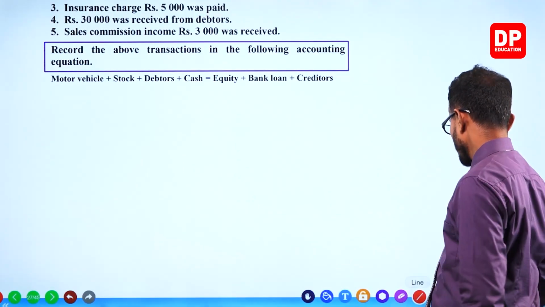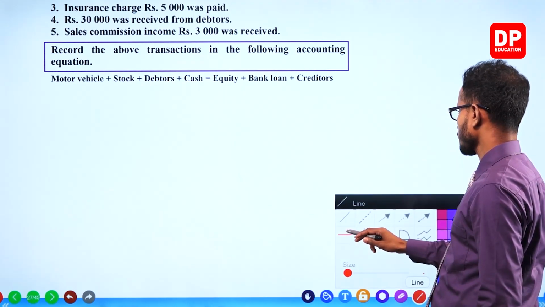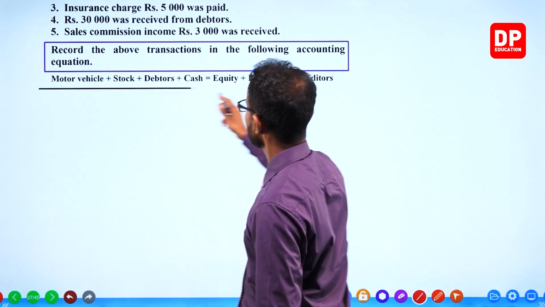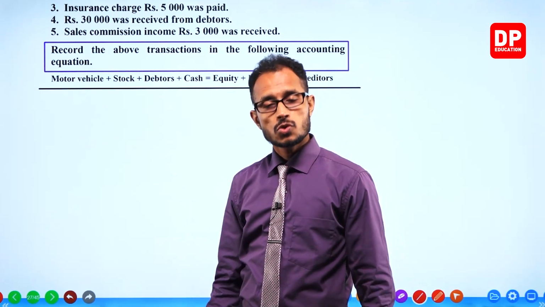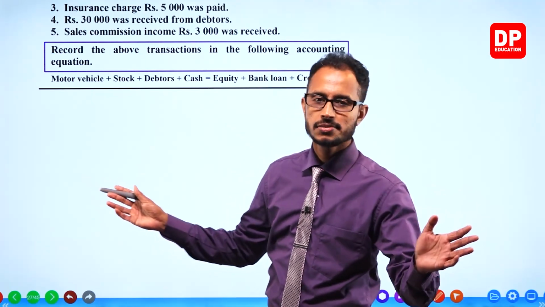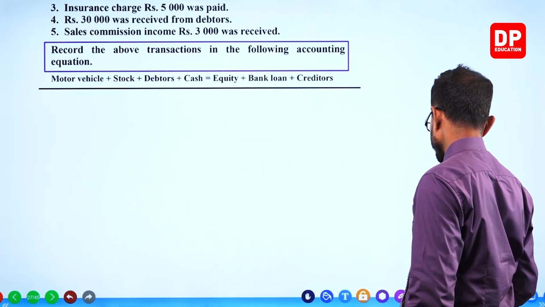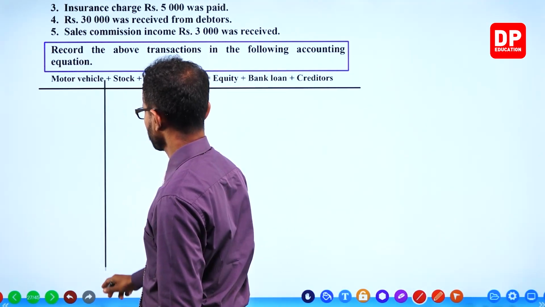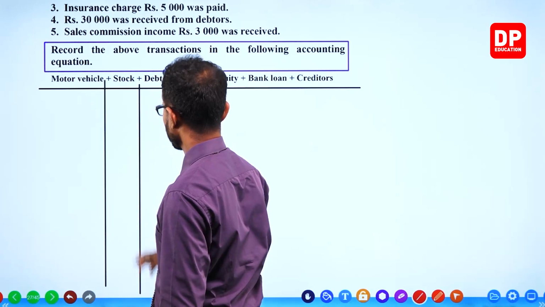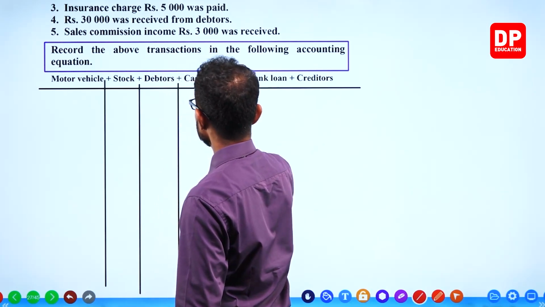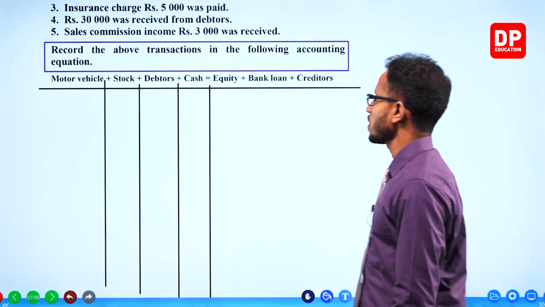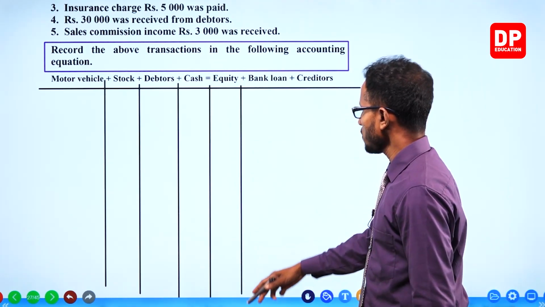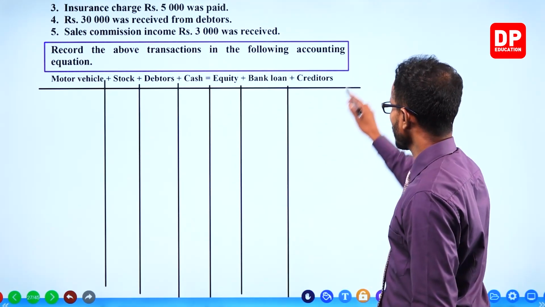Now I'm going to draw my columns for each item under the equation. For motor vehicles, 1 column. Stock, 1 column. Debtors, another column. For cash, another column. Got it? For equity, another column. For bank loan, another column. Creditors, another column.